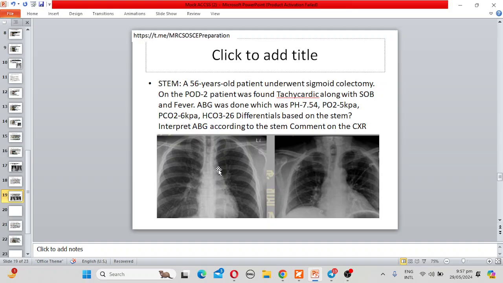Tell me about the investigations you will perform for this patient. The specific investigations I would like to perform are CT pulmonary angiography and ventilation perfusion scan. In blood, I would also like to do a D-dimer test. You will go for ECG, chest X-ray is already done, arterial blood gas level, ventilation perfusion scan, CTPA, and echocardiography.